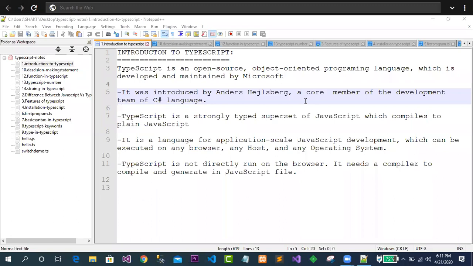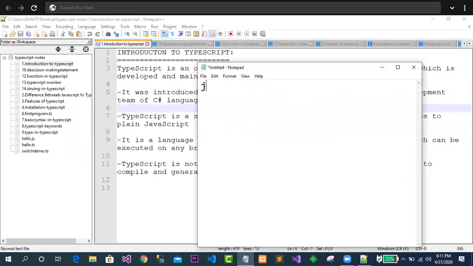Okay, just see. So now we will try to understand what is TypeScript, then why do I require TypeScript. Why has this TypeScript come to the market? Basically, you have already covered Java, and you have already covered C Sharp.